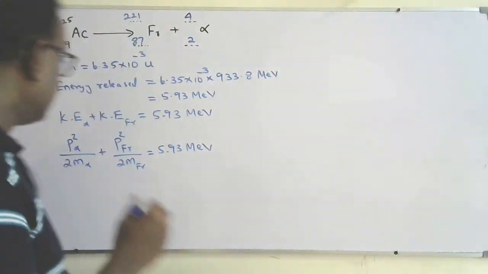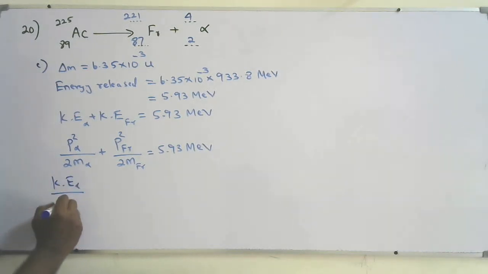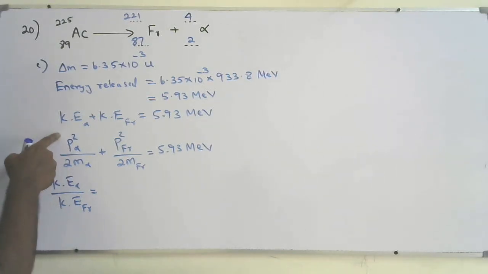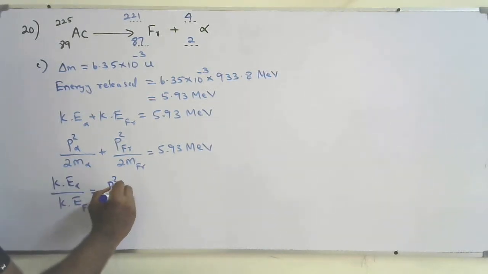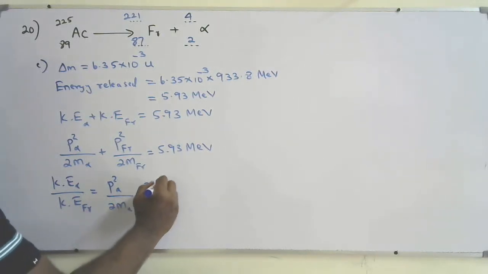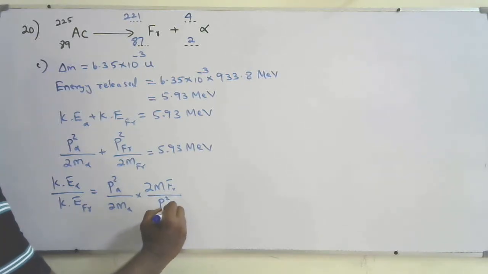So if I consider the ratio of kinetic energy of alpha over kinetic energy of francium, that will be equal to p squared alpha over 2 times mass of alpha, times 2 times mass of francium over p squared francium.